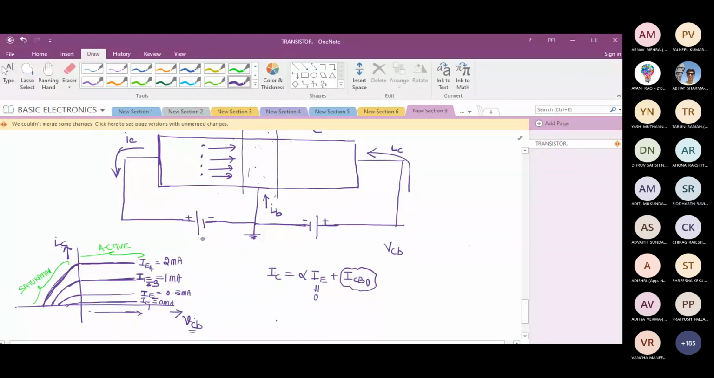Now I need not analyze this configuration. Why? Sir, the graph will be the same as VCB but on the opposite side. No, you're completely wrong. Think: both the junctions' depletion regions will be very large, so no current would flow.